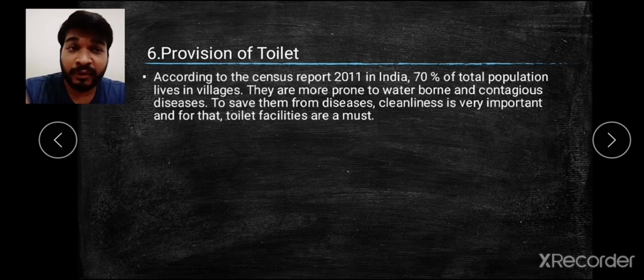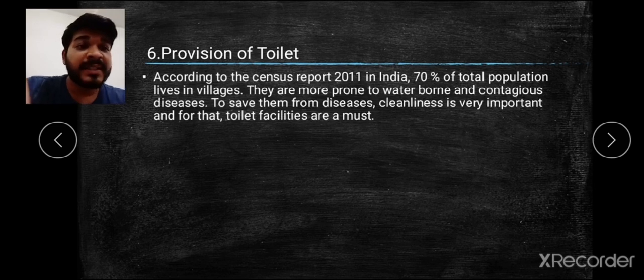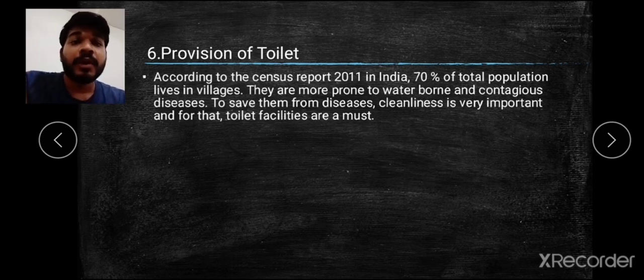According to the census report of 2011, 70% of people in India are living in villages, and only 30% in urban areas. And there, water-borne diseases occurred, because most of the water was contaminated, and it is contagious, different diseases are being caught from this water. So to save the lives of people in villages, cleanliness is very important and toilet facilities must be there. And we find that under Modi ji, lakhs of toilets are being built in the poor people's villages. So this is what is happening.